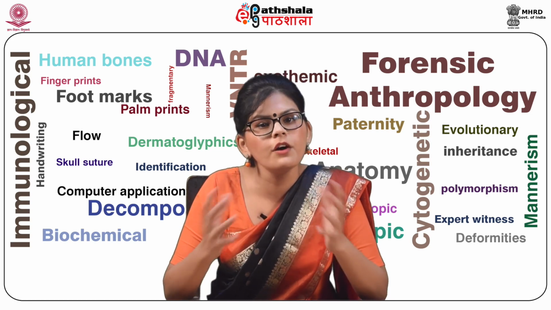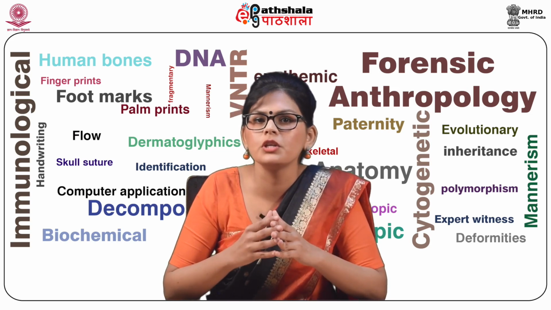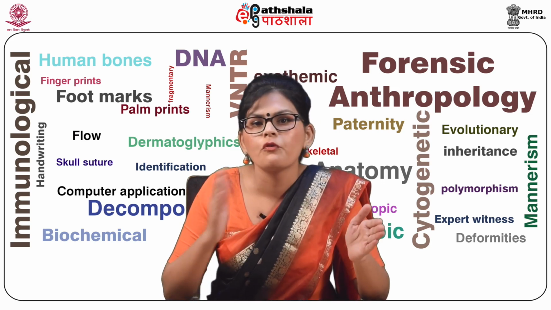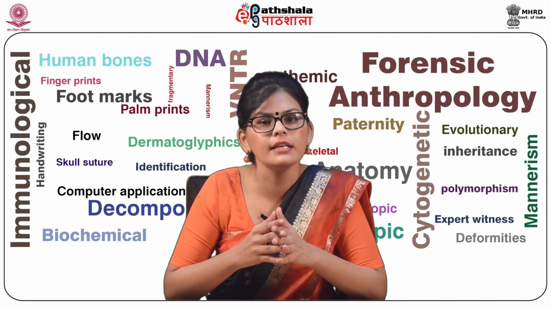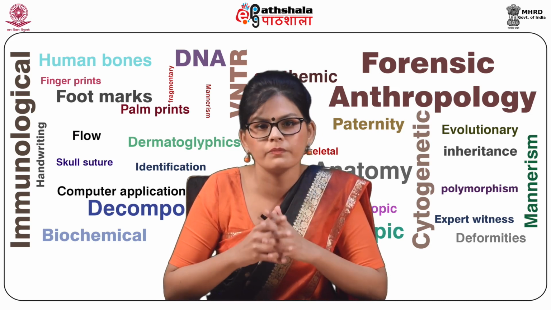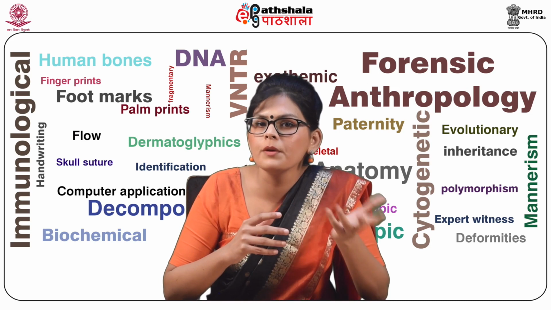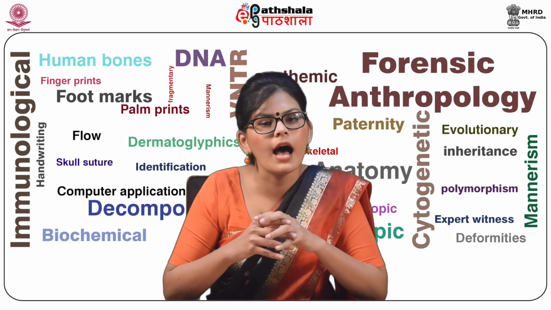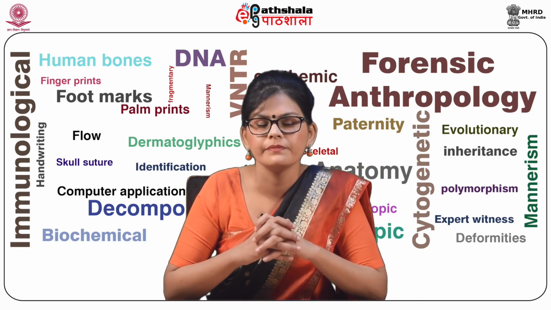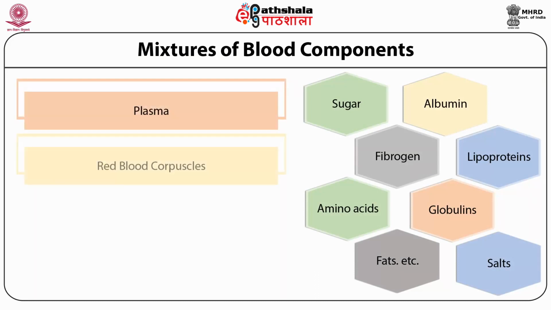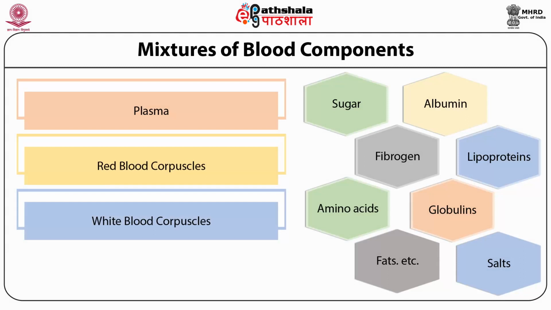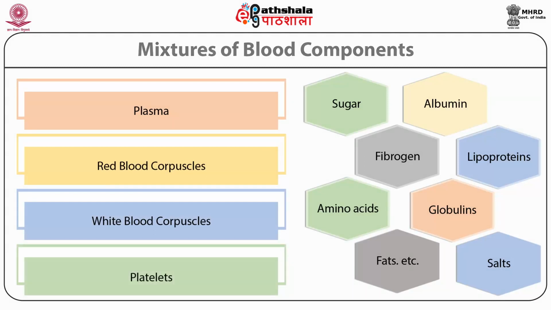Clotting of the blood takes place due to the separation of fibrin from plasma. Then the liquid that is left behind is referred to as serum. Generally, the human body contains 5.5 liters of blood. The diagram is showing you the composition of blood. Blood consists of plasma, red blood cells, white blood cells and platelets.